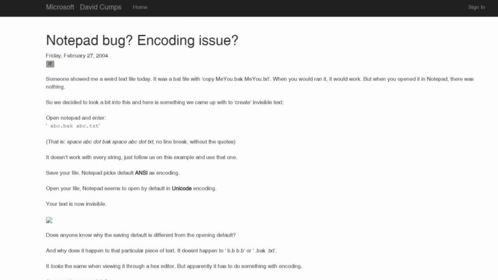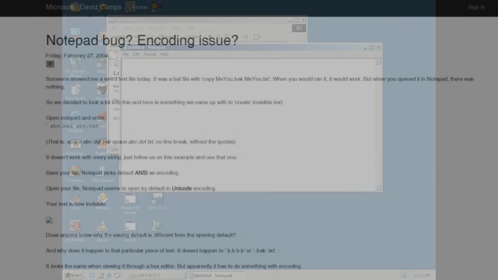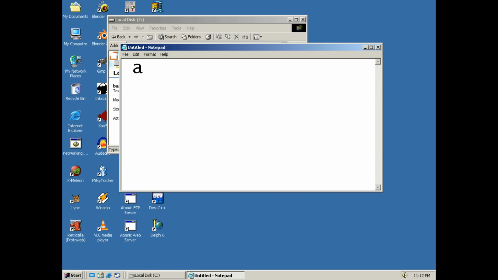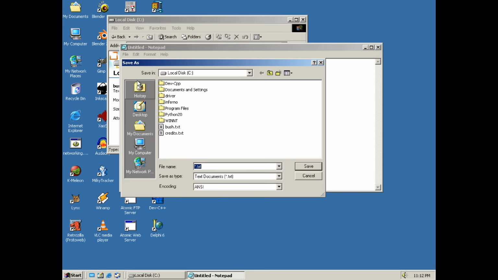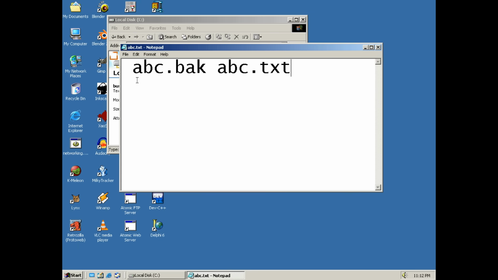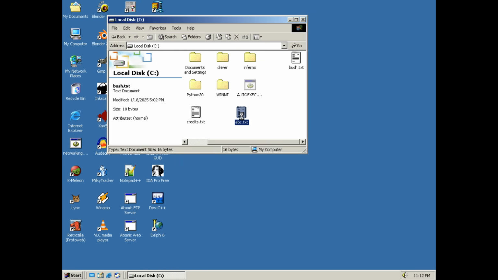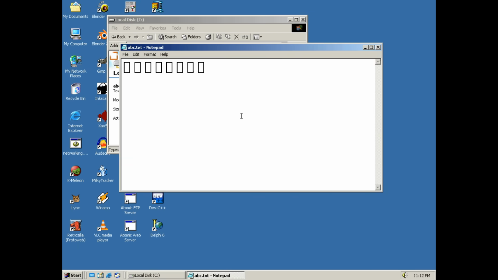So we decided to look a bit into this, and here is something we came up with to create invisible text. Open Notepad and enter abc.bak, abc.txt. That is space abc.bak, space abc.txt, no line break without the quotes. Save your file. Notepad picks default ANSI as encoding. Open your file. Notepad seems to open by default in Unicode encoding. Your text is now invisible.